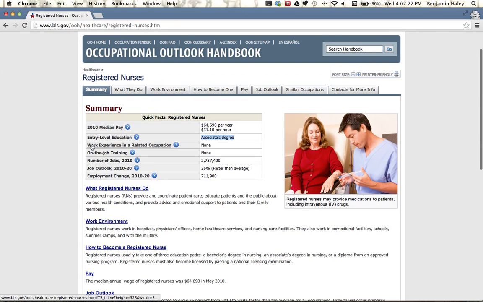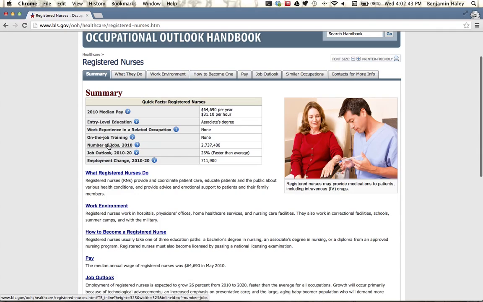Alright, work experience needed in a related occupation. So I think this means, do you need job experience in some other field before you become a nurse? And the answer is no. You can just get that associate's degree, and maybe you'll get a job as a nurse. On-the-job training, I'm not exactly sure what they mean by that, but they say there's none, so maybe I don't care that much.